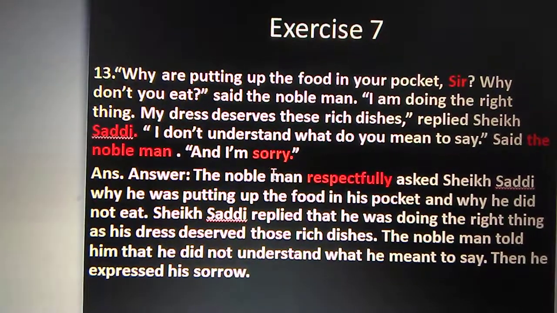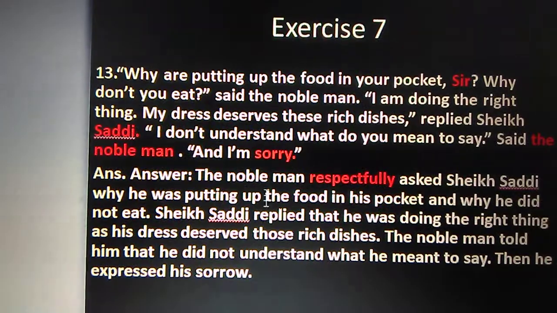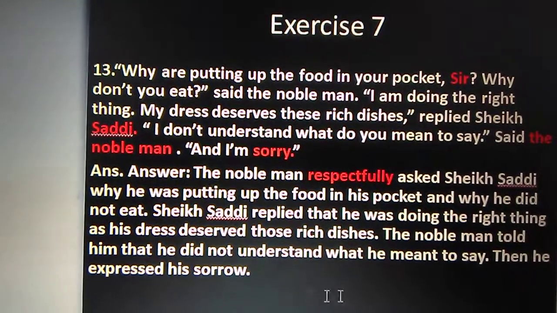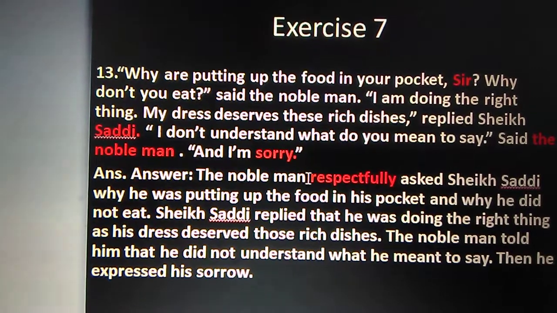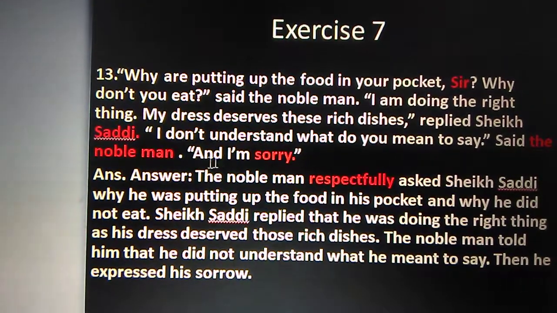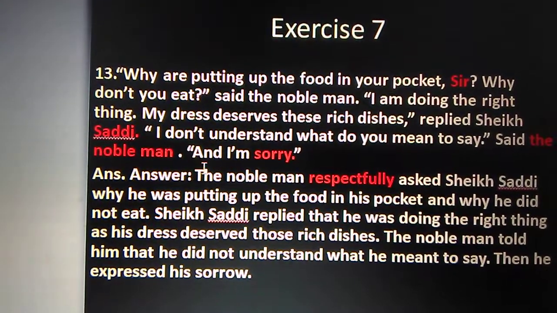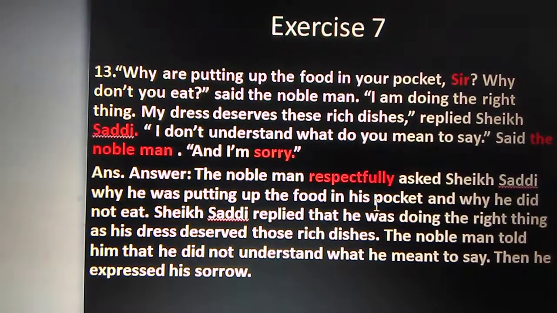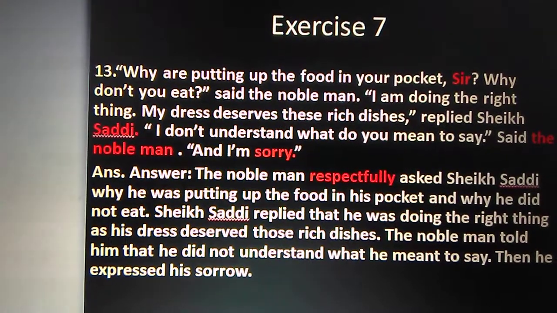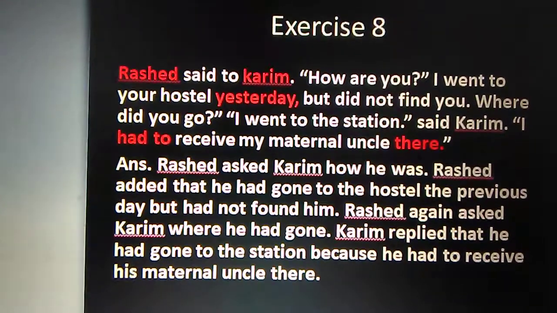And I'm sorry. Then he expresses sorrow. You can write here, then he expressed sorrow, or you can write he was sorry, or you can write he apologized. In that way, you can change that one. No problem. Next, go for the next exercise.